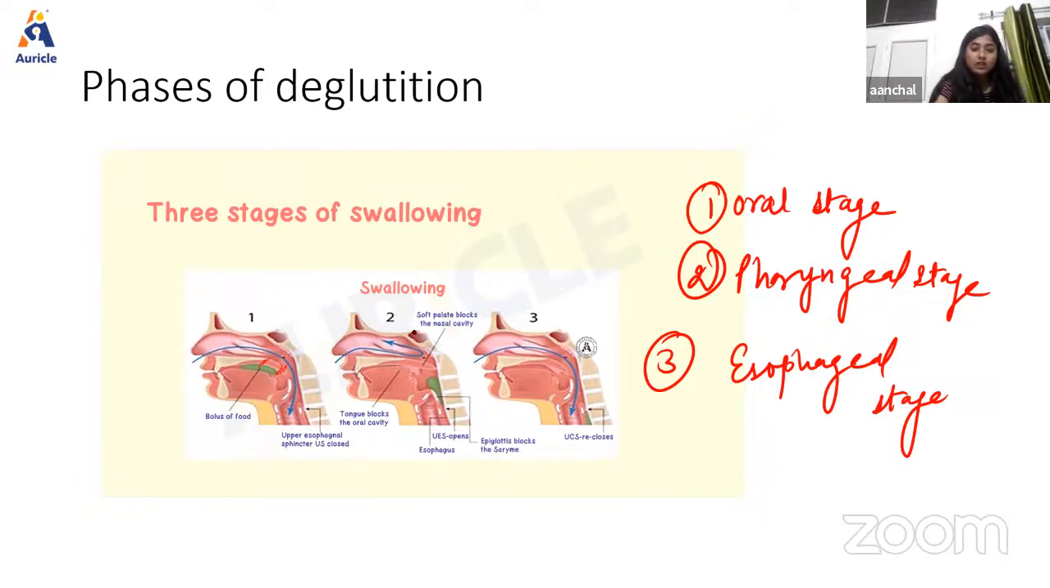So what are those parts basically that will prevent it? First, we have back into the mouth. So return of the bolus back into the mouth is prevented by the position against the soft palate that is present on the roof of the mouth, and also high intraoral pressure is developed by the movement of the tongue.